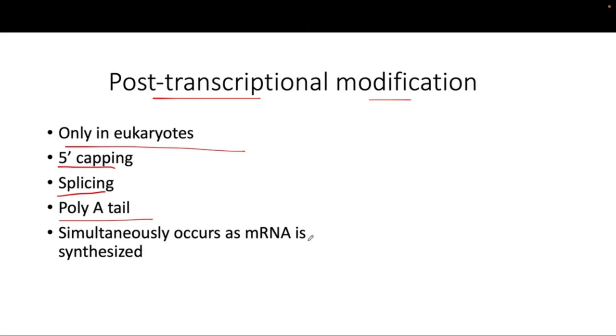Okay, and one thing to note here, which is very important, is that this post-transcriptional modification is a simultaneous process. So it is not like the RNA polymerase completely makes a new transcript, and from there the post-transcriptional modification occurs. This process is simultaneous. As RNA polymerase is making the pre-mRNA transcript, this post-transcriptional modification is also occurring along with the RNA polymerase. So it is a simultaneous process as the pre-RNA is synthesized.